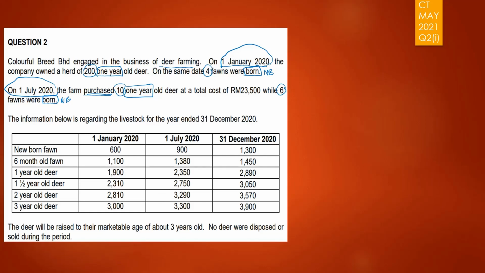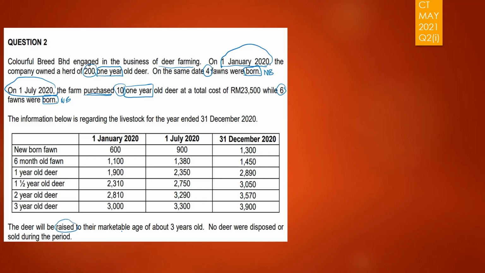There is this information regarding the livestock prices for the year ended 31st of December. You have 3 different dates there, and you have all the physical characteristics, in terms of the age of the deer, starting from newborn up until the 3-year-old deer.